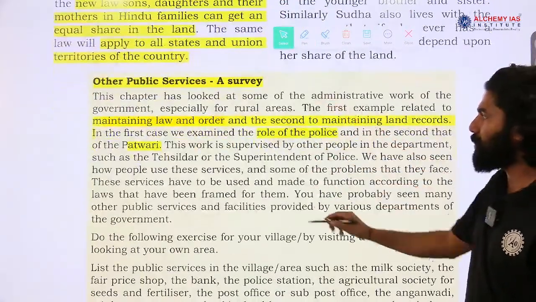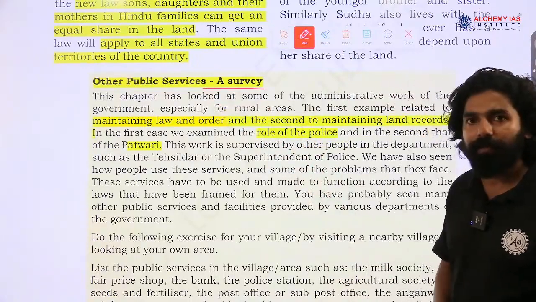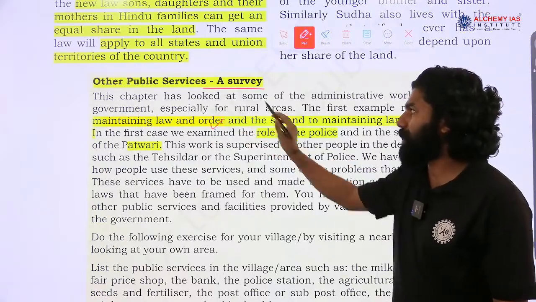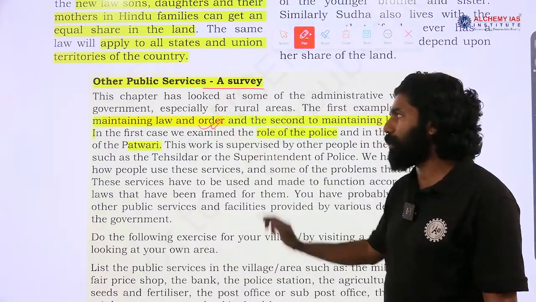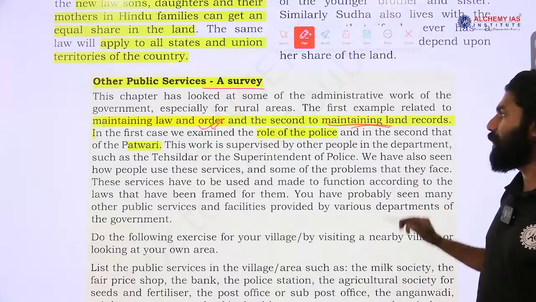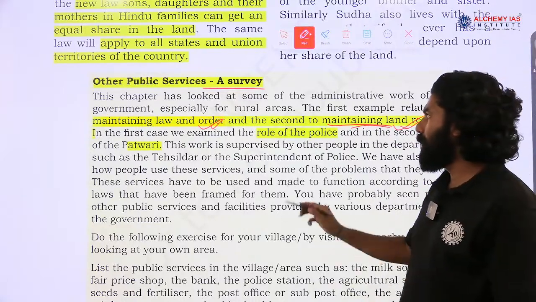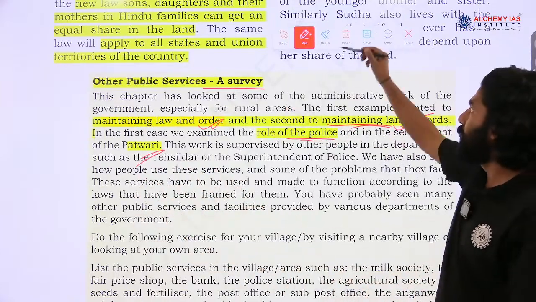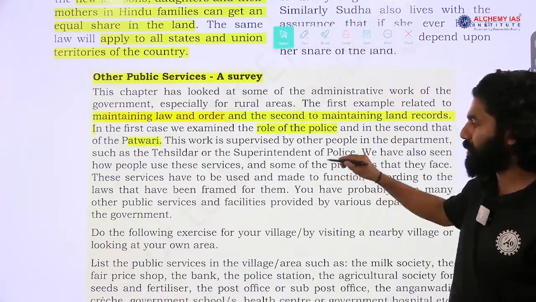Then some boxes are given here in order to understand what other public services we have at the rural level for administration. One we studied earlier in this chapter was the police station. The police station is responsible, for example, for the maintenance of law and order. Second, they have given the revenue department, which is responsible for maintenance of the land records. So what is the role of the police station, and what is the role of the Patwari in the maintenance of revenue collection and land records? This is just an example they have given.